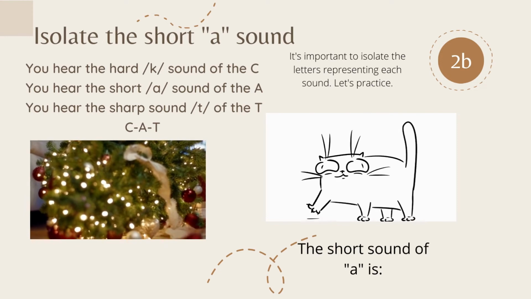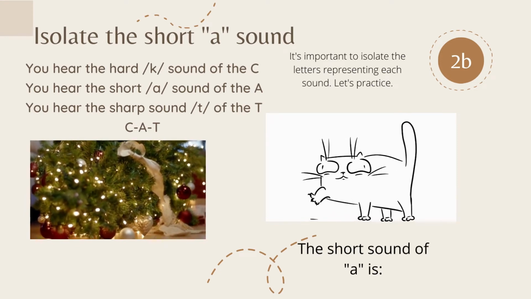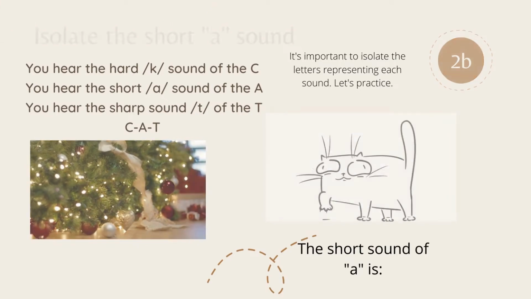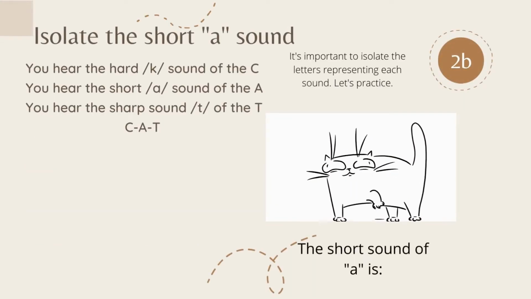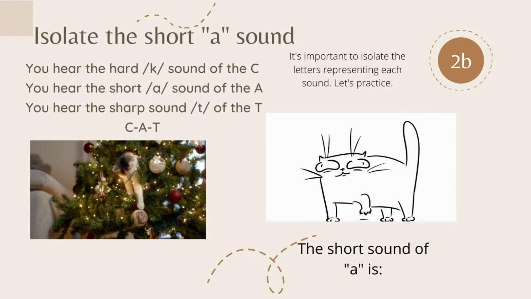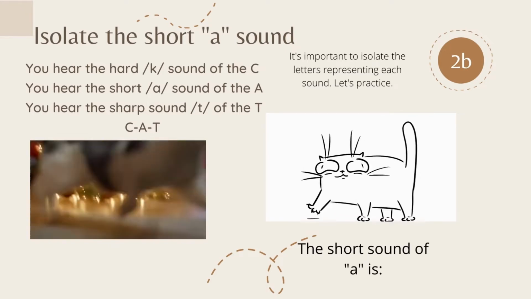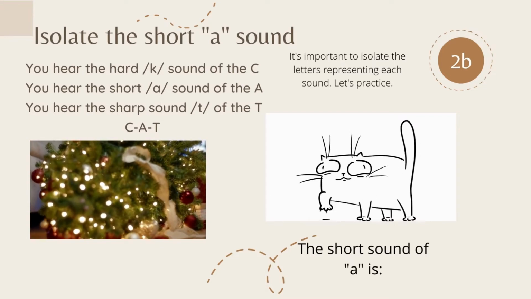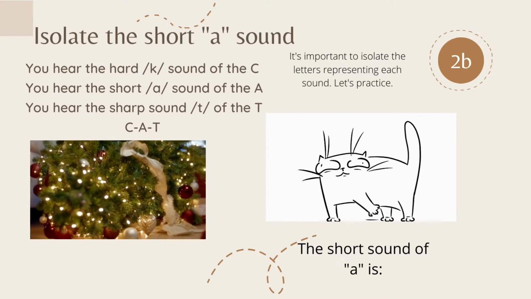You hear the hard k sound of the C. You hear the short ah sound of the A, and you hear the sharp t sound of the T. Blend them all together and you have k, a, t, or cat. Again, the short sound of A is ah.